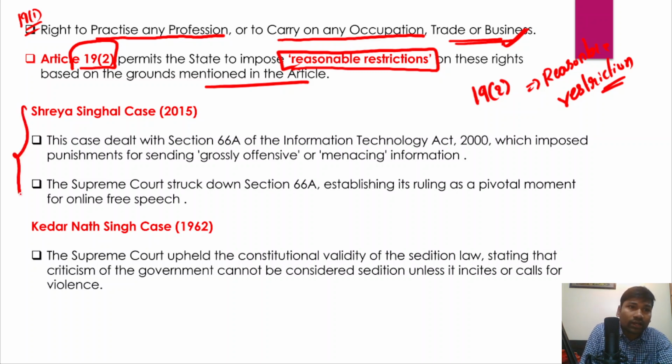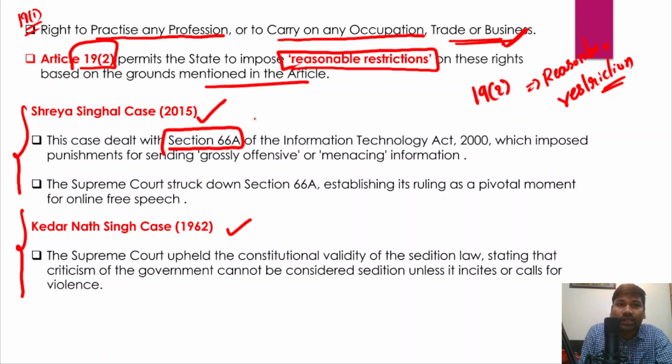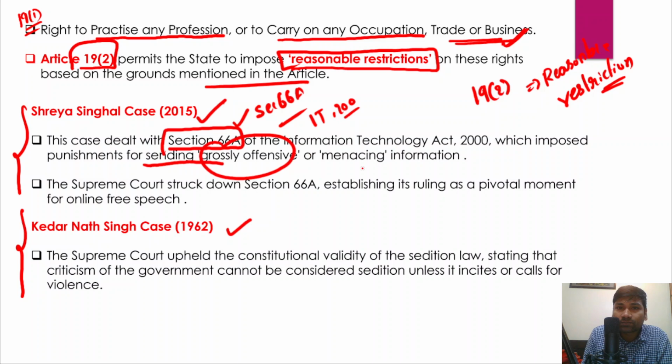However, here we need to understand 2 very important cases. One is the Shreya Singhal case of 2015 and the other is the Kedarnath Singh case of 1962. In the Shreya Singhal case of 2015, this case particularly dealt with Section 66(a) of the Information Technology Act of 2000. Section 66(a) imposed punishment for sending grossly offensive or menacing information.